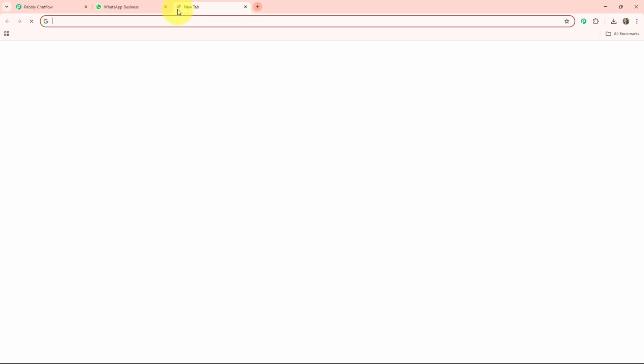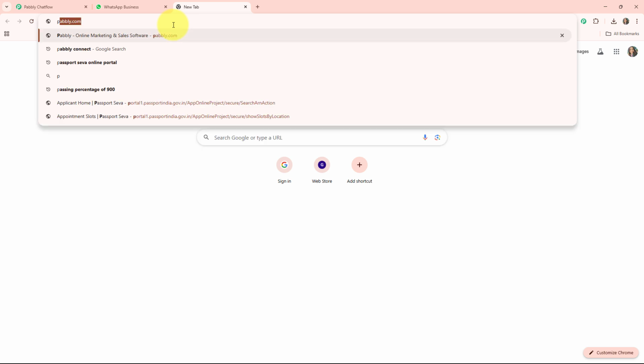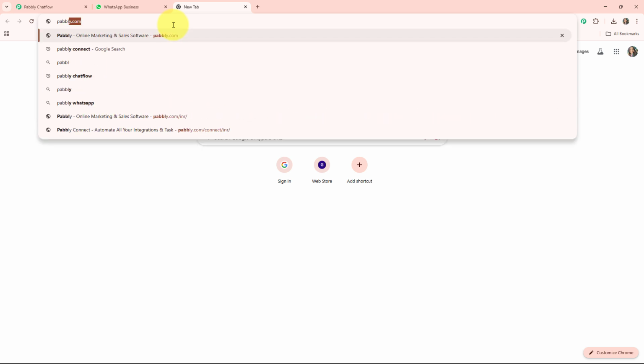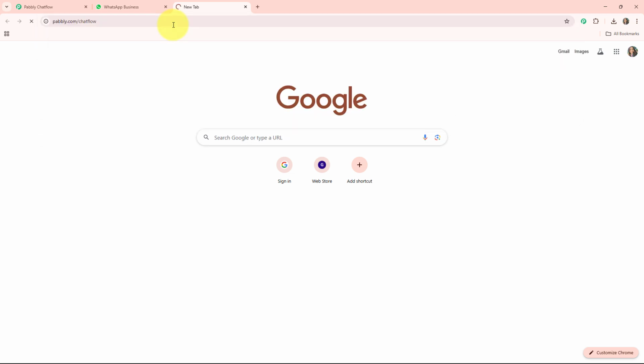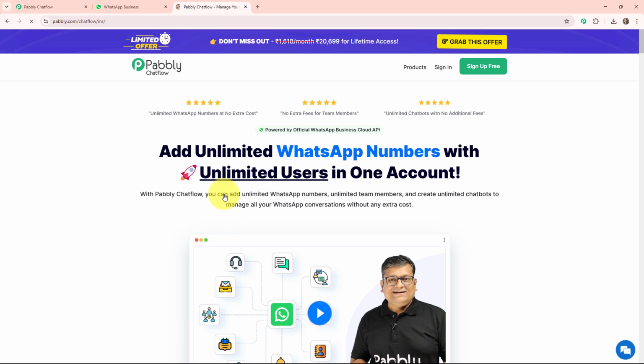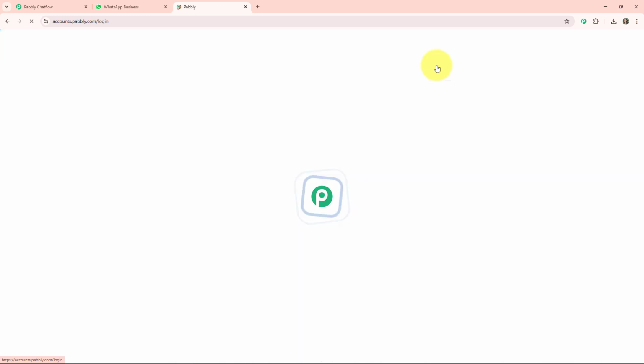At first, you have to click on a new tab, then search pabbly.com Chatflow. After that, you land on the official page of Pabbly. On the right hand side, you can see there are two options. One is sign in and the other is sign up. If you are a new user, you can create a free new account in just 2 minutes. Also, when you do that, you are going to receive 100 free tasks to try Chatflow and to test WhatsApp chatbots. Now, I am an existing user, so I'll click on the sign in option.